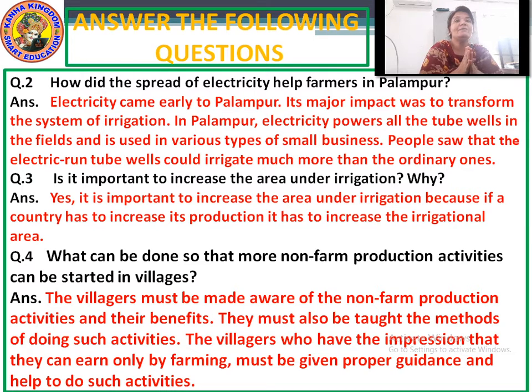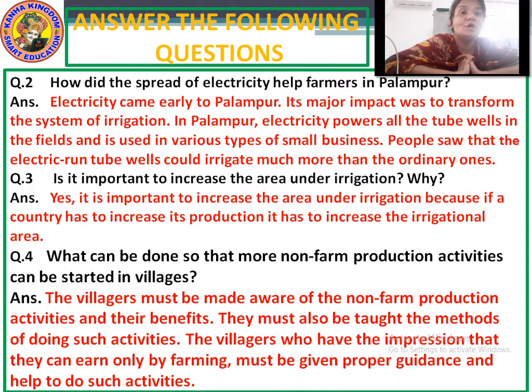What can be done so that more non-farm production activities can be started in villages? Answer, the villagers must be made aware of the non-farm production activities and their benefits.